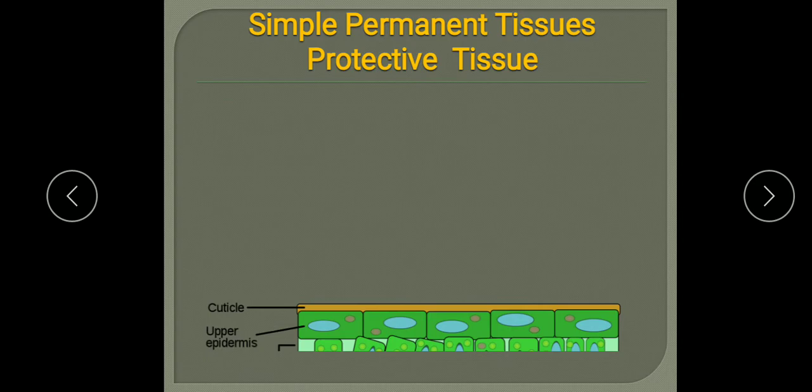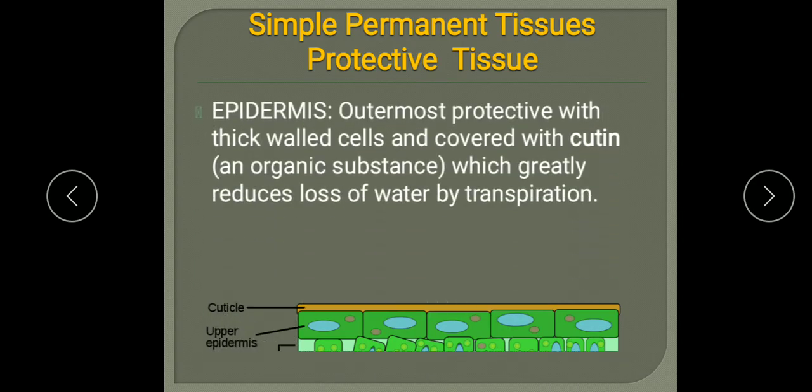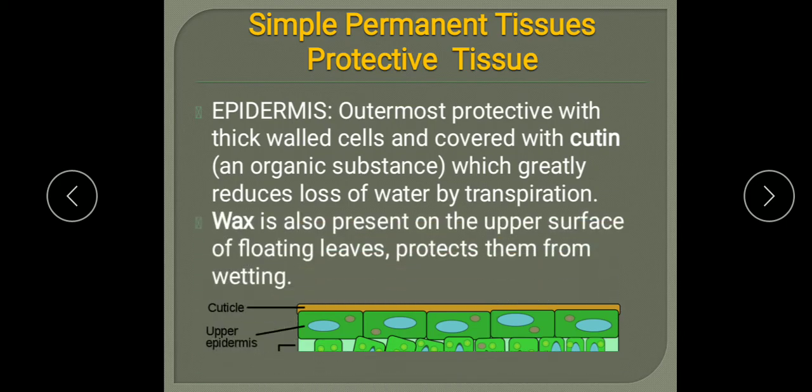Protective tissues are basically for protection, and one of these is epidermis. Epidermis is the outermost protective layer with thick walled cells, which means their cell wall is thick and covered with cutin. Cutin is an organic substance, and due to that it greatly reduces loss of water by transpiration. So due to this cutin, loss of water cannot take place by the process of transpiration. You can see here the cuticle present in the outermost layer.